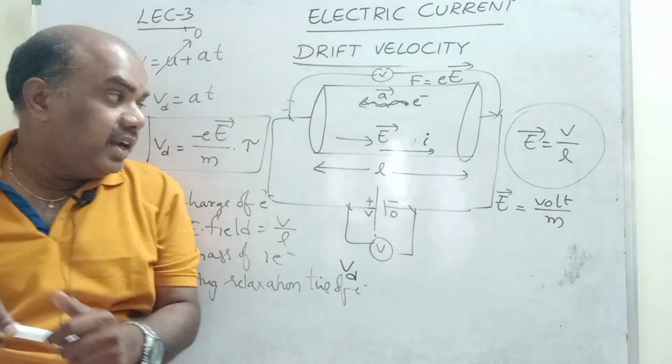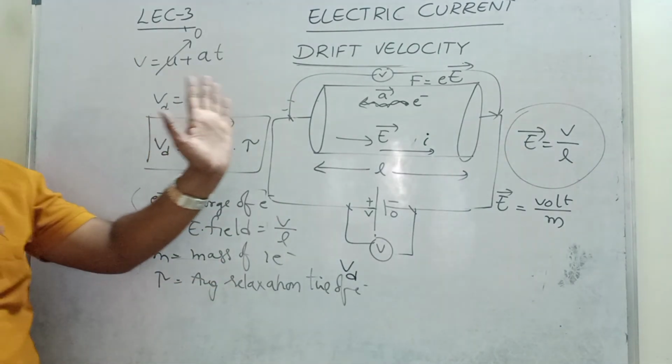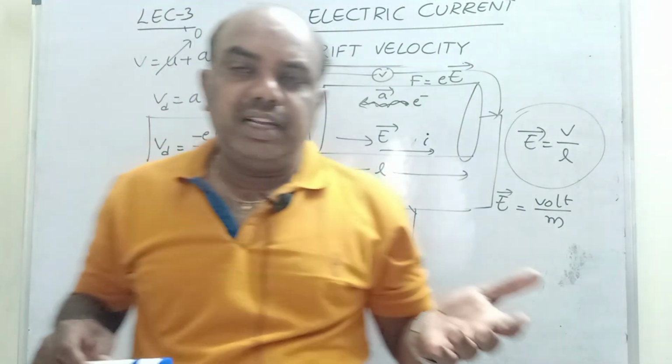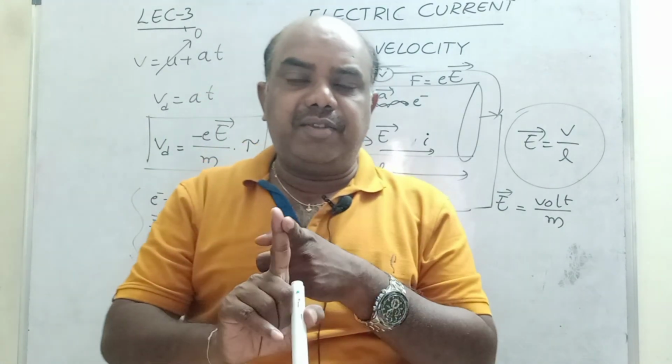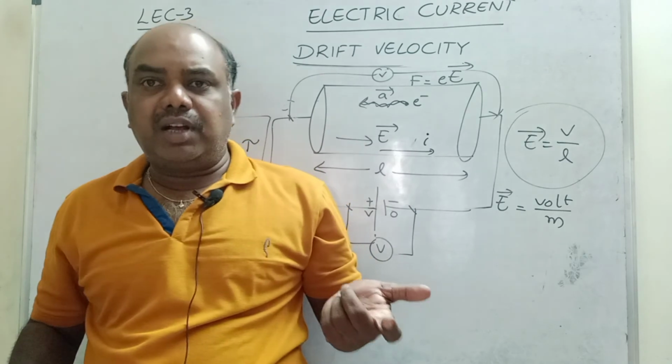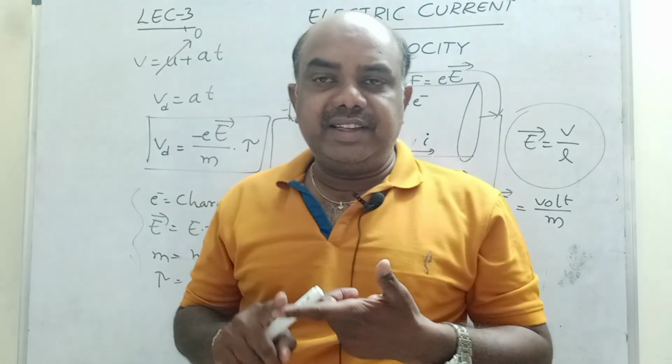Remember, up to here, children, we will continue drift velocity. How the drift velocity is related with current, what is the relation between current and drift velocity, what is the formula for current, all these things we will discuss in a coming session.